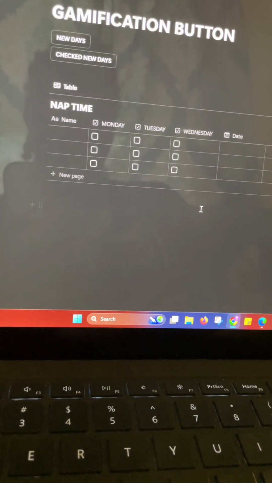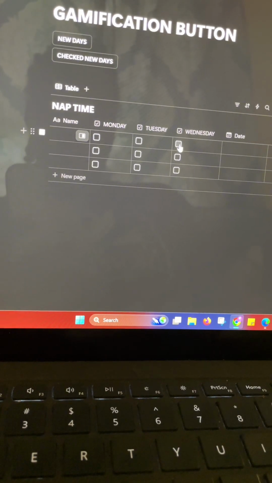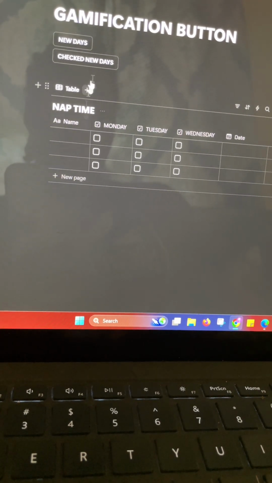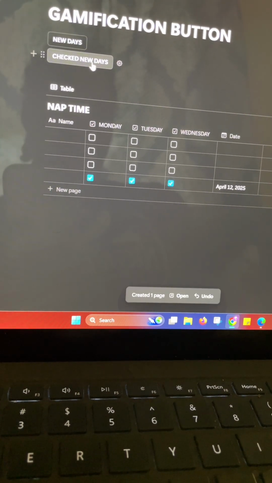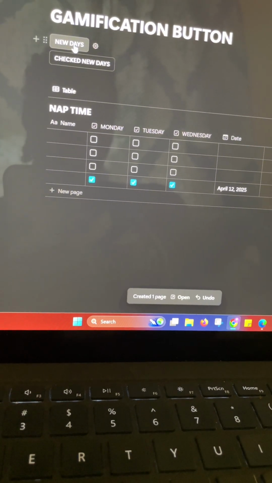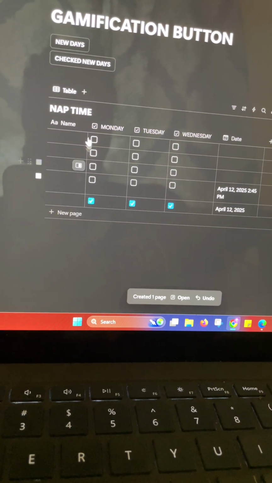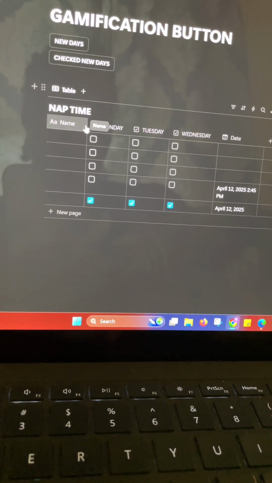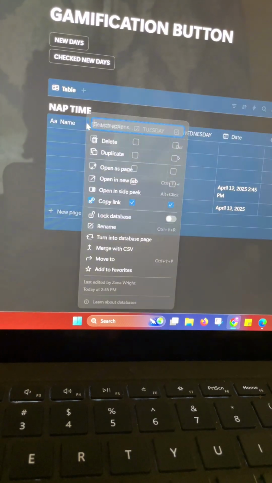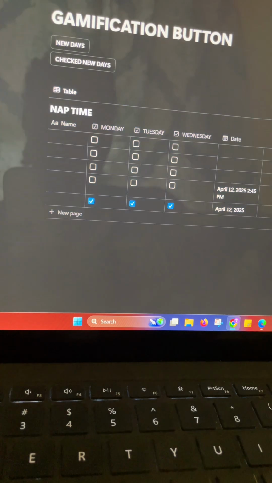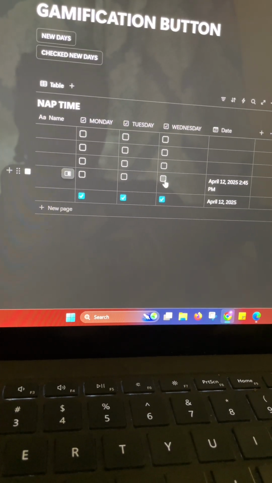So I'm going to show you this in two separate settings. When it's checked, it will give you the date. When the new days are not checked, it will give you the date and time. So that is the end of that.